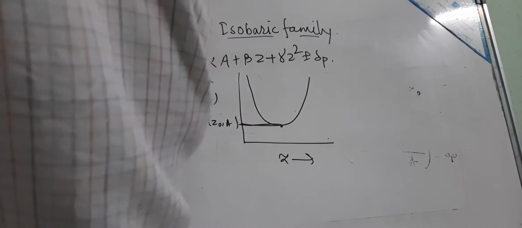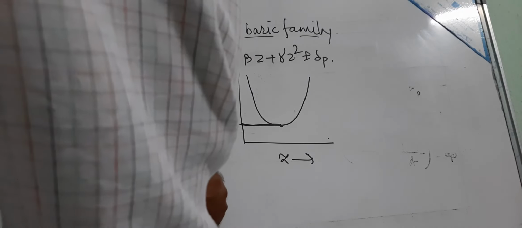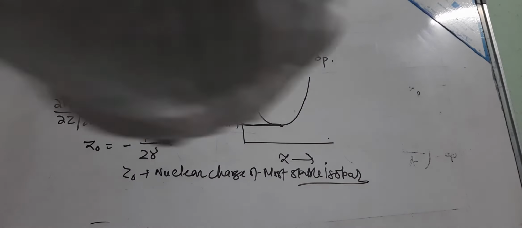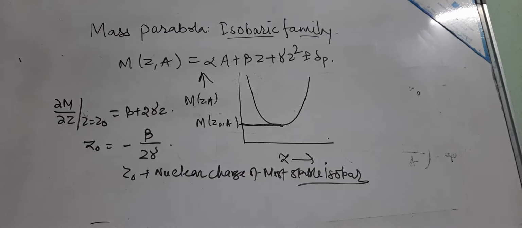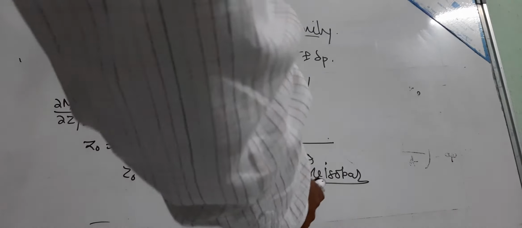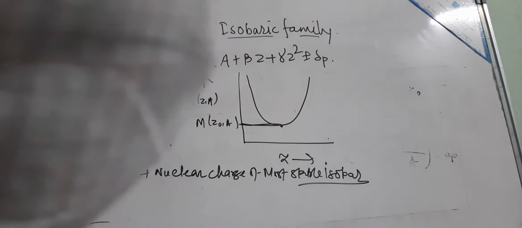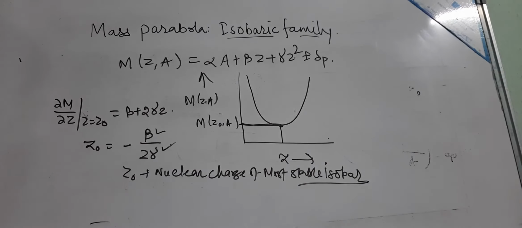where Z0 is the nuclear charge of the most stable isobar. Isobars are nuclei having the same mass number but different atomic number. So this is the nuclear charge of the most stable isobar that we get by putting in the values of beta and gamma.